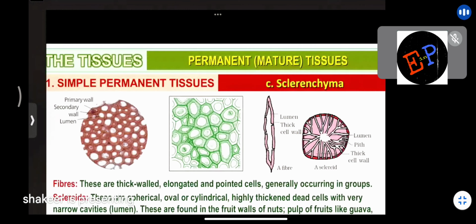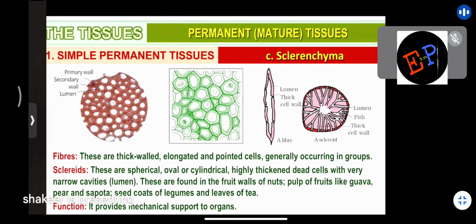So some more information he gave here about fibers and sclerids. Fibers are thick walled, elongated and pointed cells. What about their walls? Are they thin or thick? Walls are thick. Are they elongated or not? They are elongated. Because they are elongated, they make the shape of pointed cells. Clear? And generally they occur in groups.